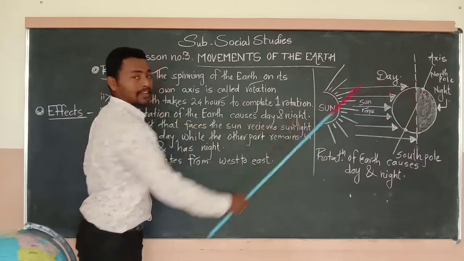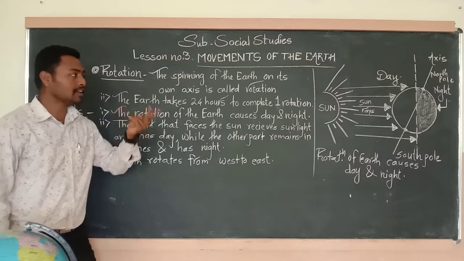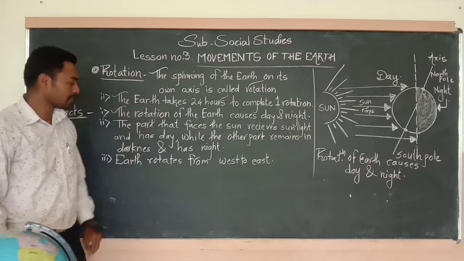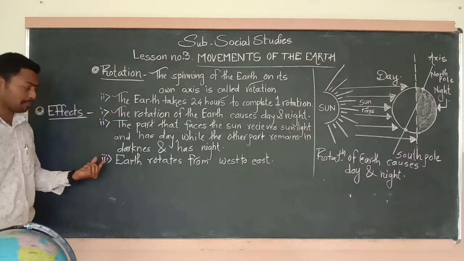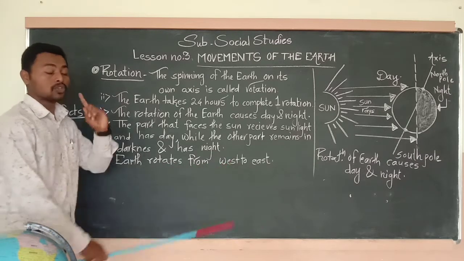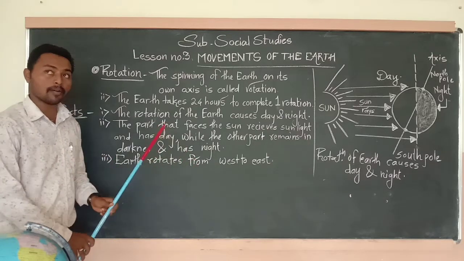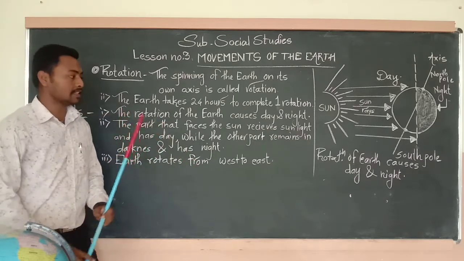The other part is in darkness, it has night. That is the reason behind day and night. Next, point number 3, earth rotates from west to east. Points to remember, earth rotates from west to east.